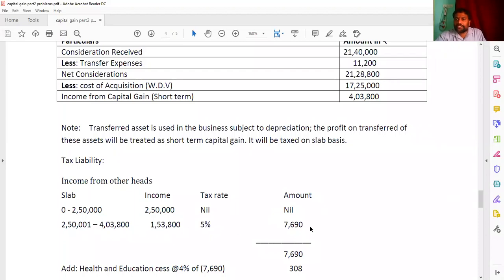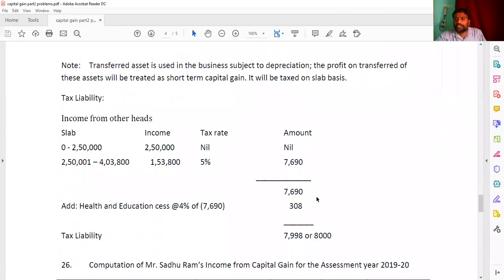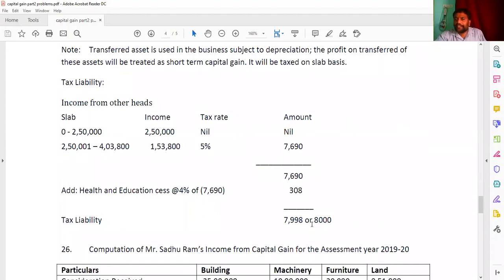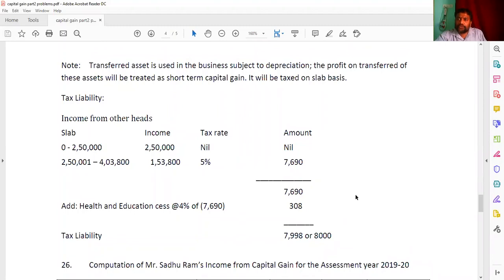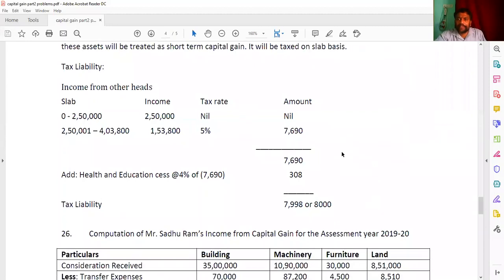5% you're getting here 7,690, and then we have to calculate health and education cess of 4%, that is 308. By adding that, we are going to get 7,998, or the nearest we are calling as 8,000. Once again, remember the assets which we can use for a business purpose subject to the depreciation, we are calling as a short-term asset. Gain on that asset we are calling as short-term capital gain. If you get a loss on that asset, we are calling as short-term capital loss, and that will be taxed on the slab basis. Now look at the 26th sum, little different from this sum.